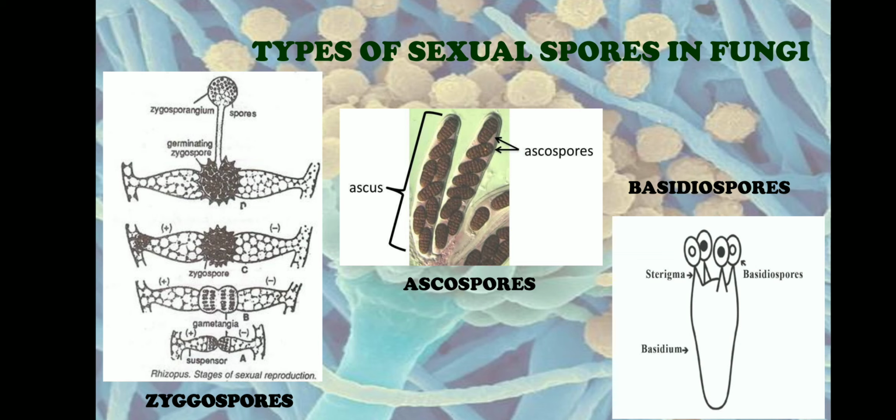The last type of sexual spore in fungi is basidiospores. Basidiospores are produced in class Basidiomycetes. They are exospores that are produced outside the fungal hyphae. They are produced in a specialized structure called the basidium. So this is the basidium. On the basidium, basidiospores are being produced. That's why they are called exospores. These basidiospores are also haploid spores. A single basidium has 4 basidiospores.